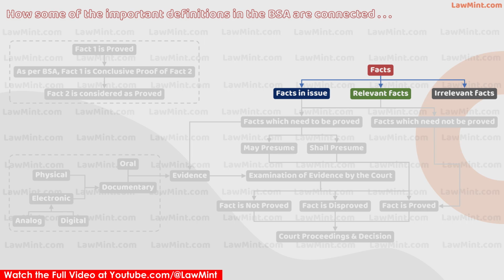When this case about the stolen phone reaches the criminal court, all the facts can be classified into three categories: facts in issue, relevant facts, and irrelevant facts.